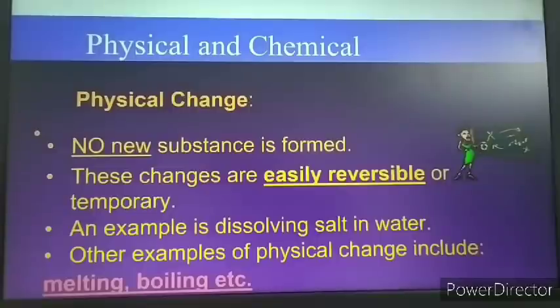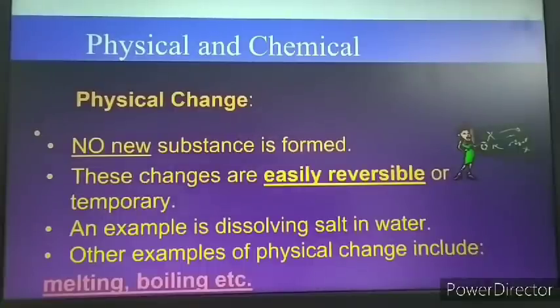Easily reversible means, when the water is again kept in the refrigerator, what will happen? The water will change into ice. Therefore, we consider such a change a temporary change, because it can be easily reversed.